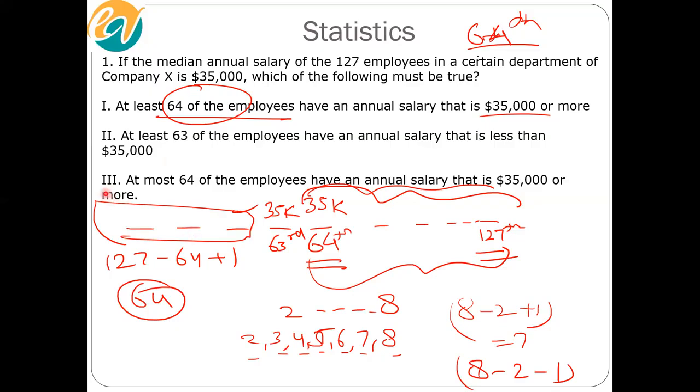Okay, let's look at this. At most 64 of the employees have an annual salary that is 35K or more. Now notice these two are kind of contradictory, right? This says at least 64, this says at most 64. Anyway, we've chosen the first. For the same reason, it says at most 64 have a salary that is 35K or more. Again, the 63rd can also have a salary of 35K. So we cannot conclude that a maximum of 64 employees have a salary of 35K or more.